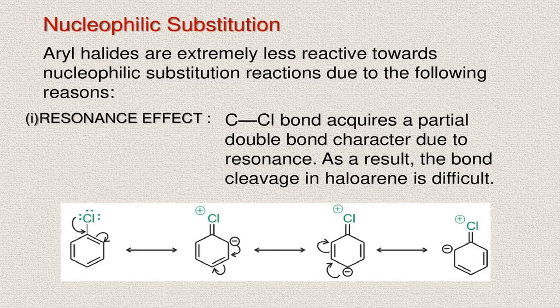We see that haloalkanes are more reactive than haloarenes towards nucleophilic SN reactions. Why are haloalkanes more reactive? Why are haloarenes less reactive towards SN reactions? There are some reasons. So let us understand why haloarenes are less reactive compared to haloalkanes.